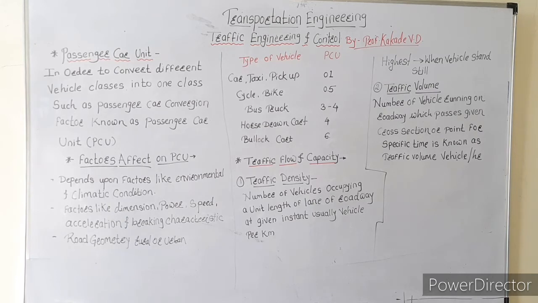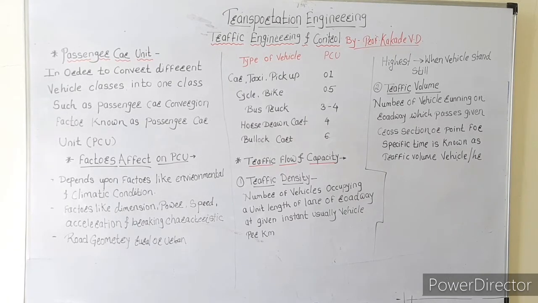Car, taxi, pickup, that kind of vehicle are considered as one unit from the passenger car unit point of view. Cycle, bike, bicycle or three-wheeler like rickshaw are considered as 0.5 unit.